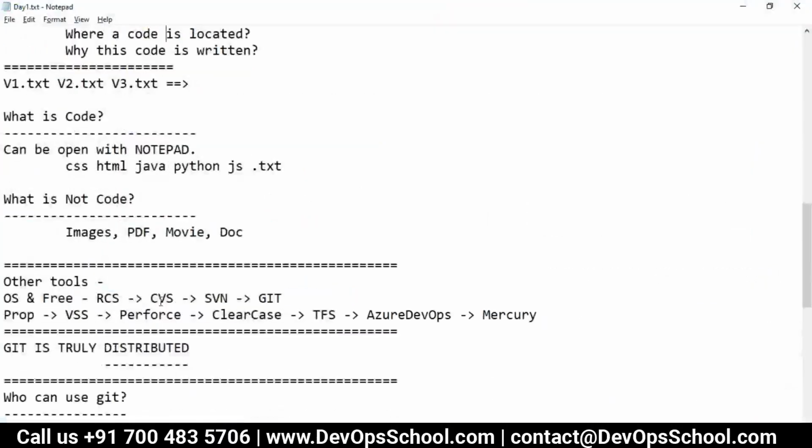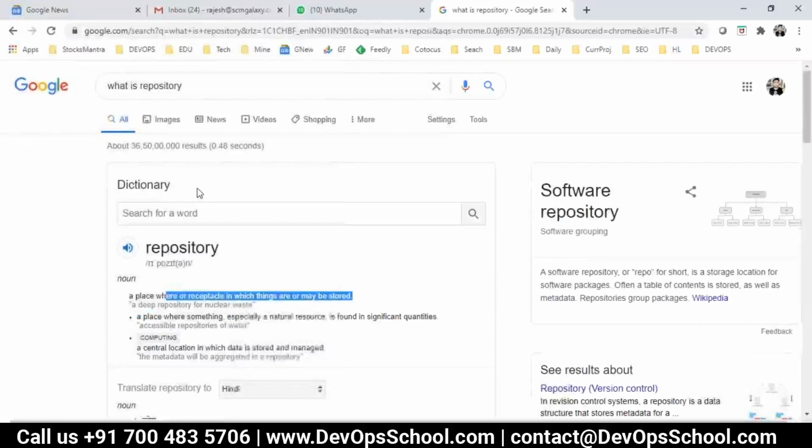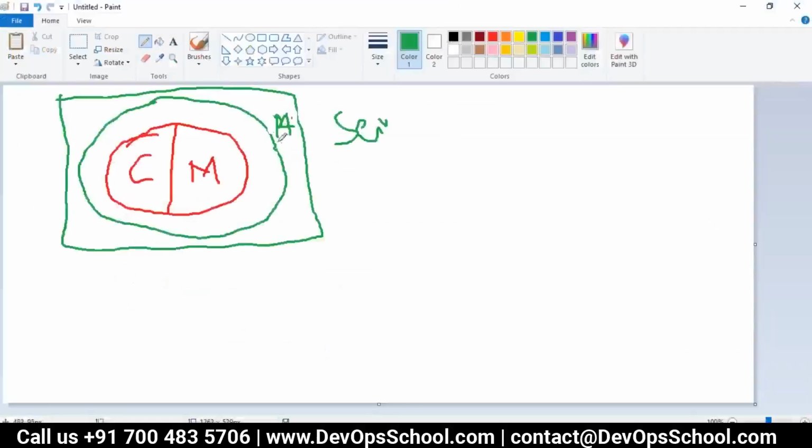Here it can be CVS, it can be SVN, it can be Perforce, it can be ClearCase, and so on. So these are the tools, Perforce, P4 in short. So P4 or SVN is a tool which manages the repository at one server, and this is located. Now server has an IP address, right? Server has a port also. This tool has some users also, who should be accessing, and what should be accessing, and all this stuff.